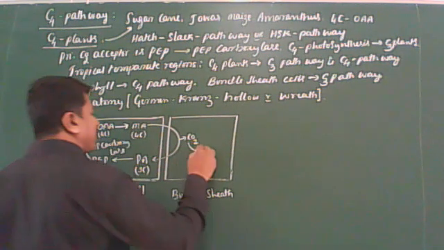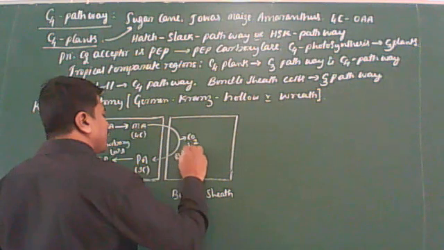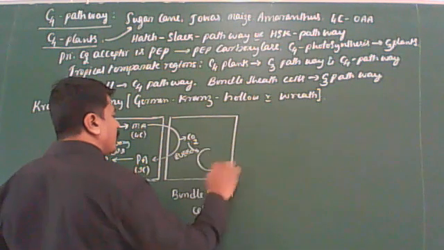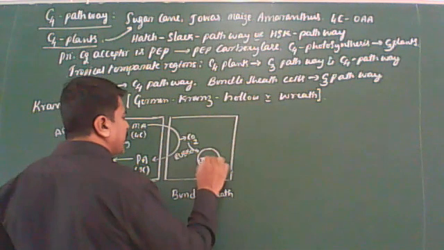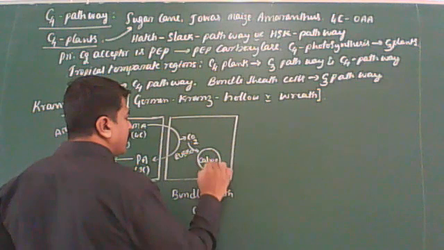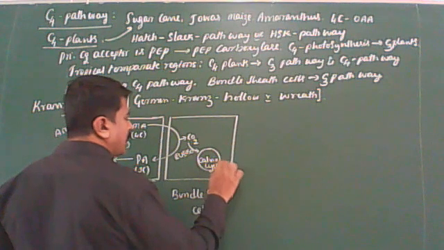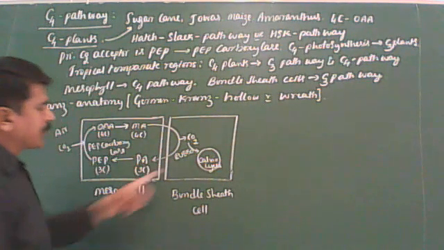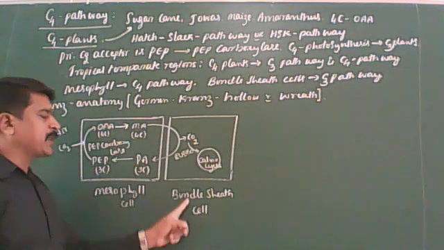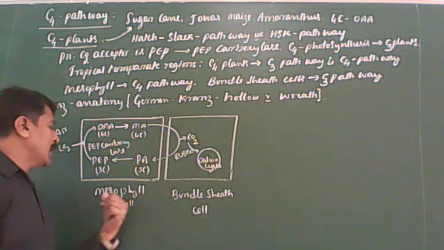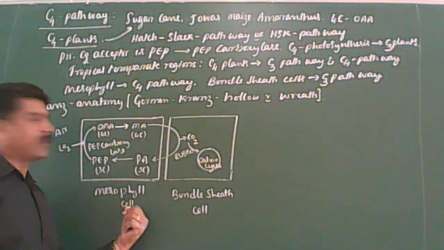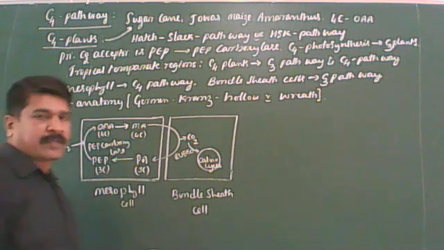In the dark reaction, the carbon dioxide is fixed by Rubisco enzyme, that is in the Calvin cycle. You remember this. The Calvin cycle, the C3 pathway, takes place in bundle sheath cells. The C4 pathway takes place in mesophyll cells. You remember this. I think you are getting this.